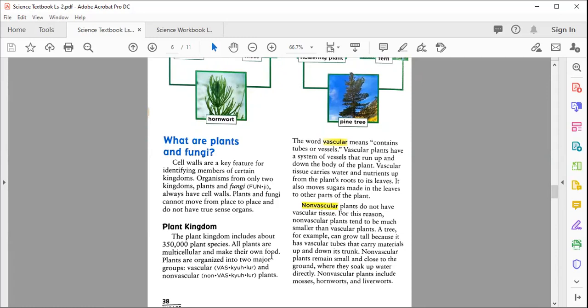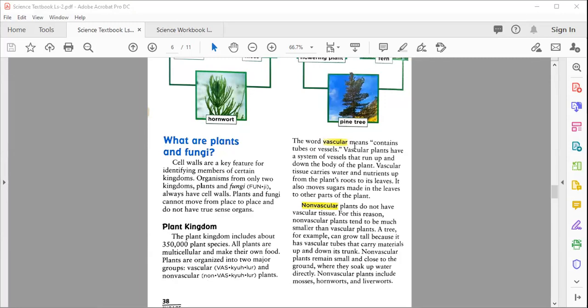Animals are unable to prepare their food, but plants can make their own food with the help of a process we name as photosynthesis. Plants are organized into 2 major groups: vascular and non-vascular plants. So what are vascular and what are non-vascular? Let's see them one by one.